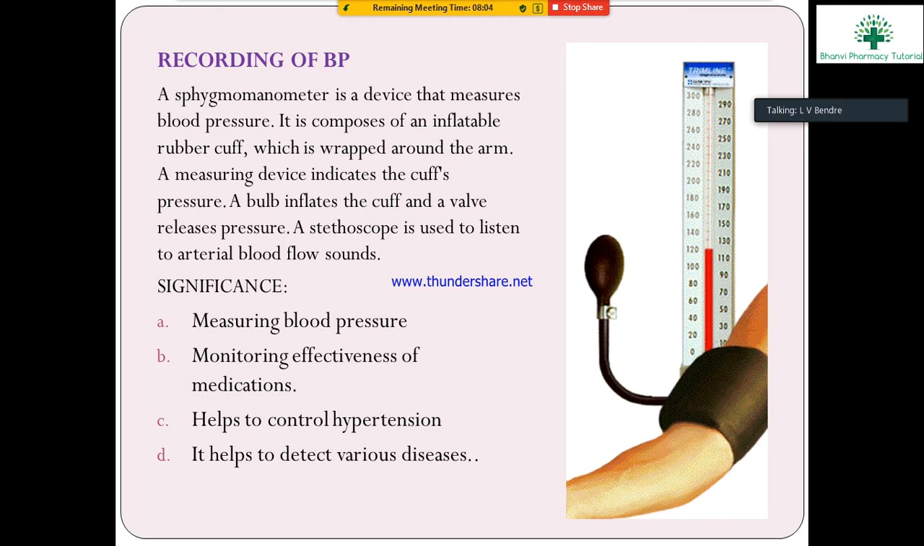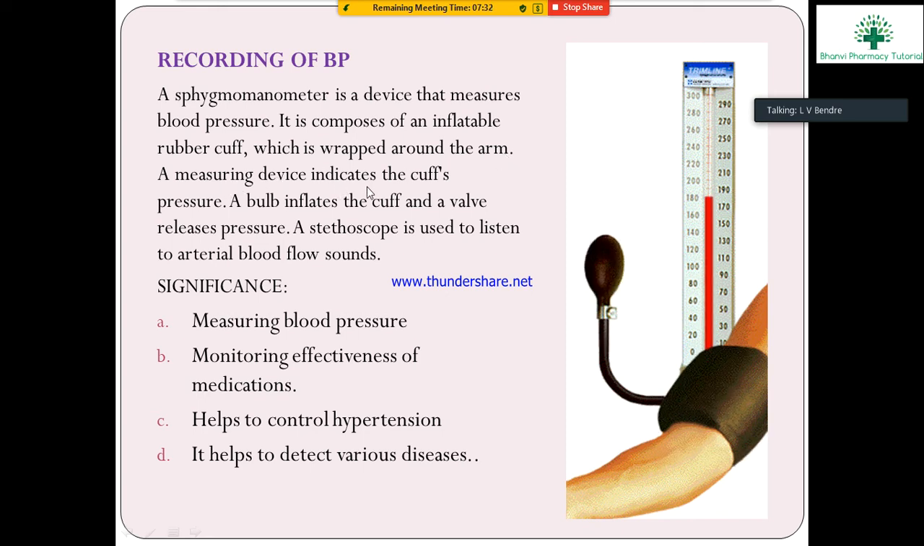We use the sphygmomanometer, a device to measure blood pressure. It is also commonly known as a BP apparatus. Sphygmomanometer is the specific name of the device that measures blood pressure. It is composed of an inflatable rubber cuff, which is wrapped around the arm.